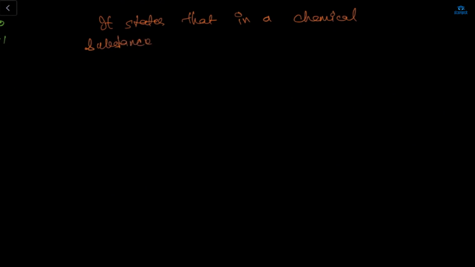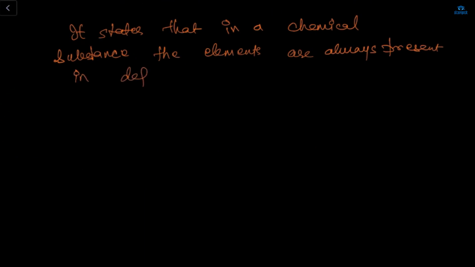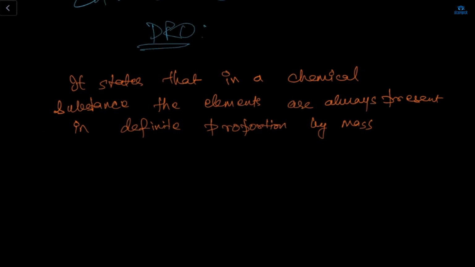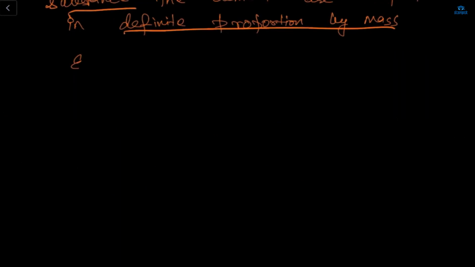It states that in a chemical substance, the elements are always present in definite proportion by mass. Definite proportion, or you can also write constant proportion by mass. It means that in a chemical substance, the elements are always present in definite proportion by mass. Now, for example, let's say I'm writing the example of H2O.